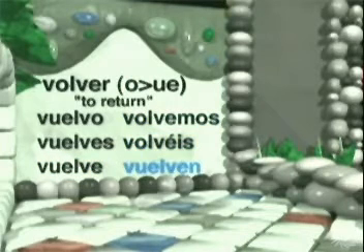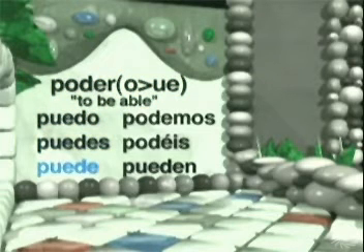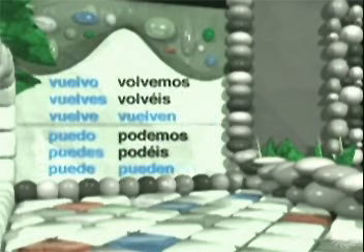Volvéis. Vuelven. Poder. Puedo. Puedes. Puede. Podemos. Podéis. Pueden. Just make the vowel change in the stem in all the forms except nosotros and vosotros. And though we didn't have any problems here, remember to watch out for crazy yo forms.